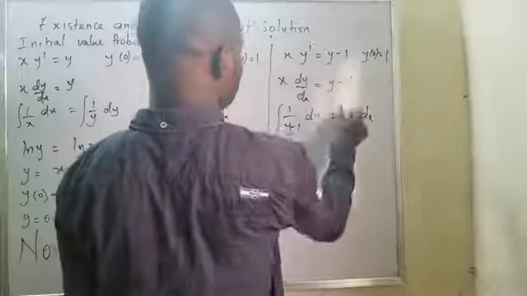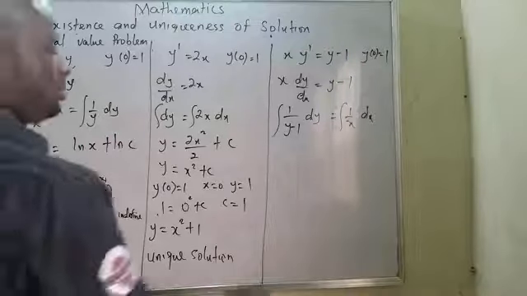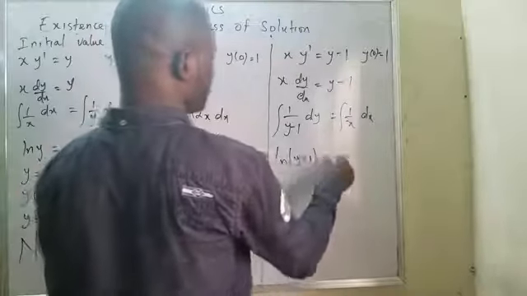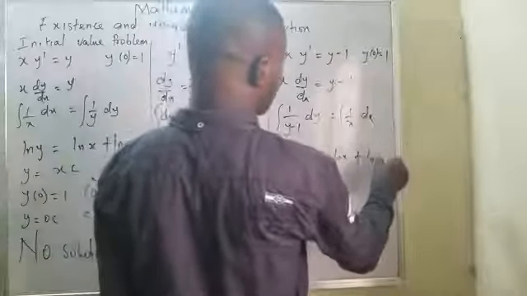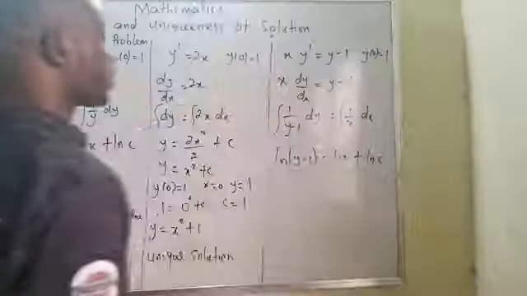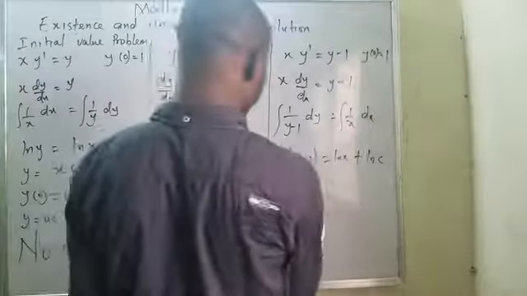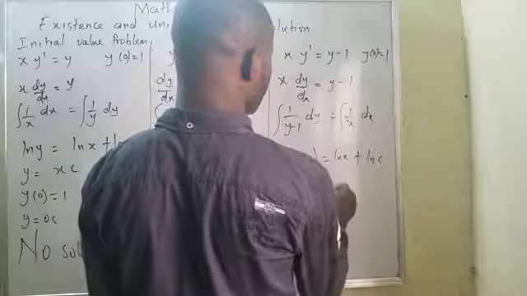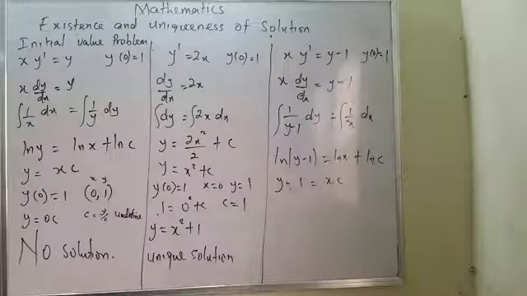When I integrate, I will have ln of the absolute value of y minus 1 equals ln x plus ln c. There is a constant value which is ln c. Now, since I have that, indirectly y minus 1 equals xc.